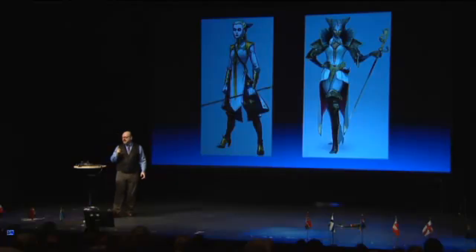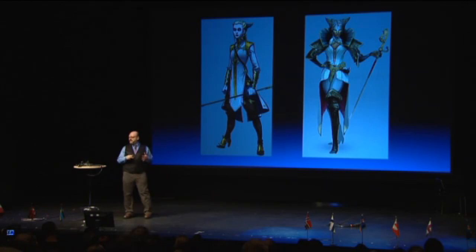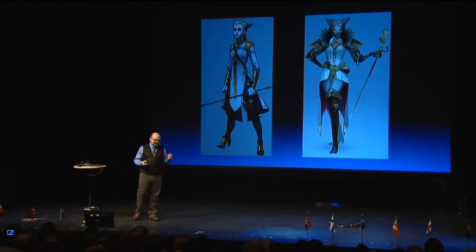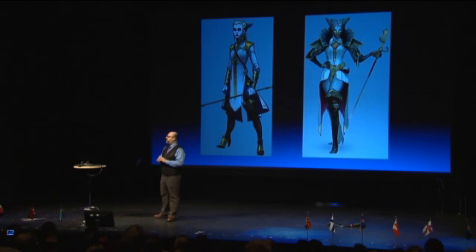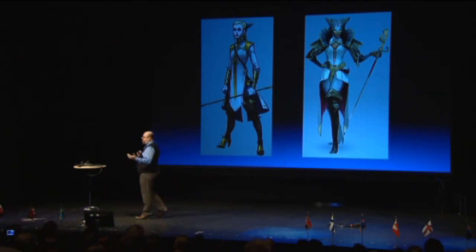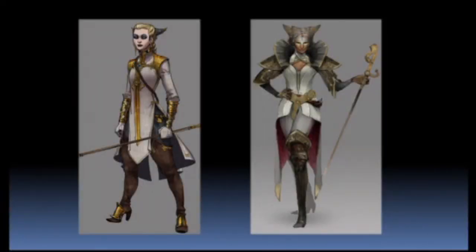Working with the artists, we kept massaging her concept, edging more towards a skilled mage who was part of the party rather than just an advisor, more towards Ice Queen, the results of which you can see on the left. Blonde hair, blue eyes, a force to be reckoned with for certain, but something just wasn't gelling for the team. It wasn't because she was white. It just, I don't know. We felt like we'd made this character before.